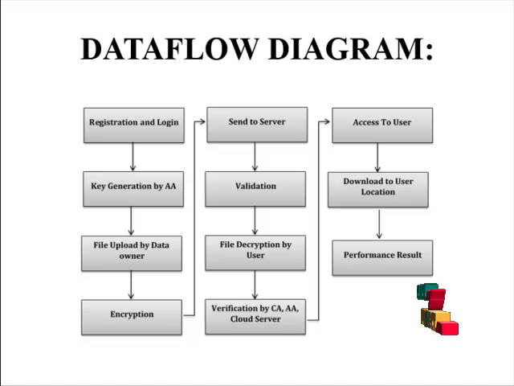Then the user validation occurs. Here they verify the information through multiple authorities, the CA certificate authority, the attribute authority, and then the cloud server. These are all responsible for verification of the data of the particular users. If the user is a valid user, they give access to the user, whether for accessing the files or downloading them.